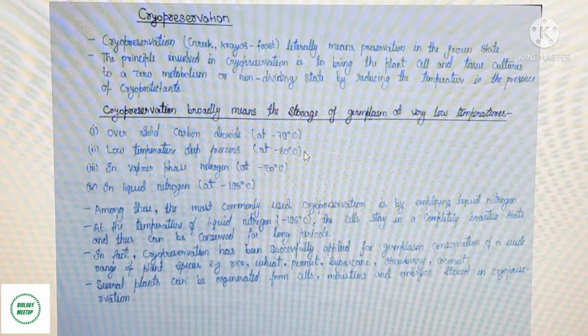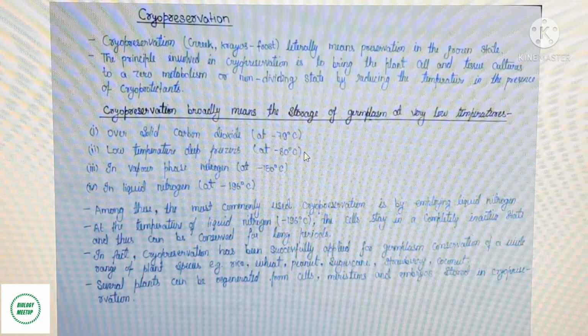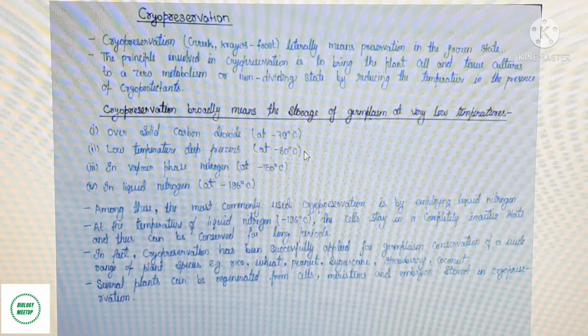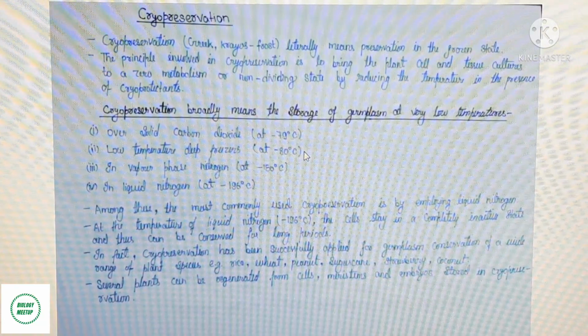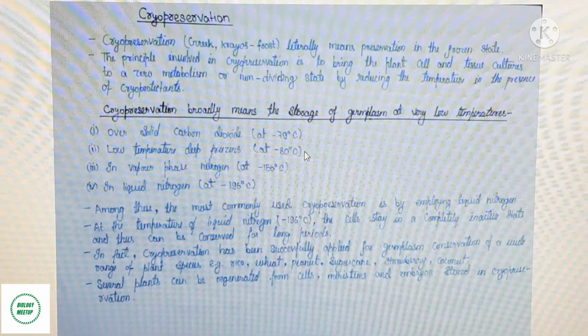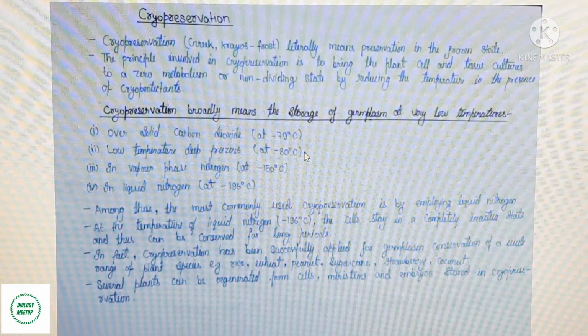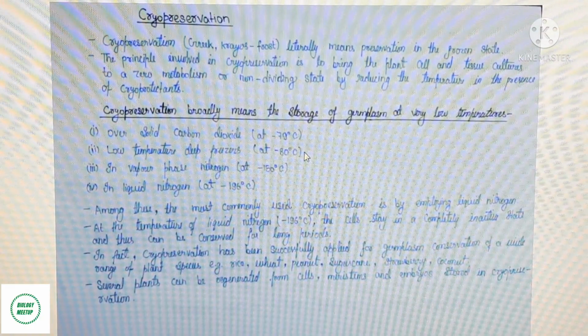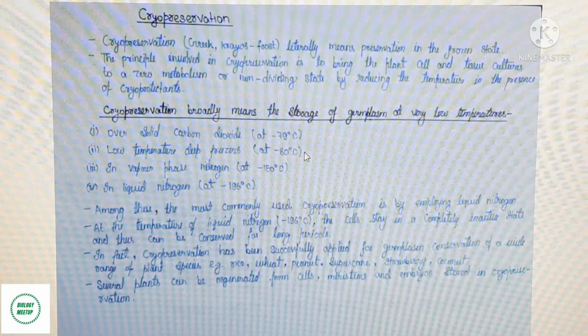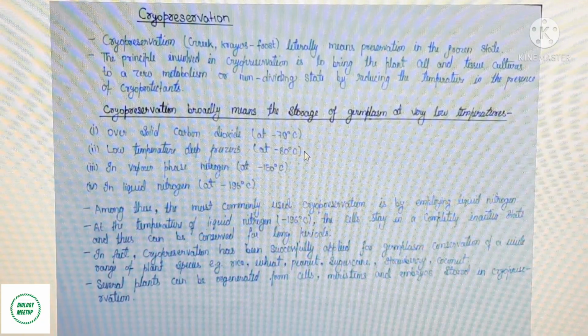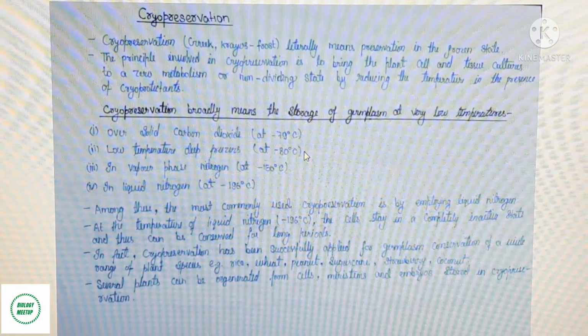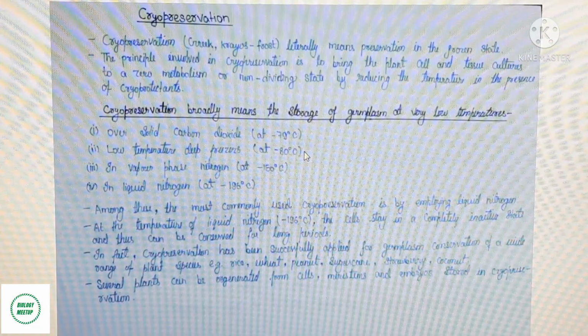Among these, the most commonly used cryopreservation is by employing liquid nitrogen. At the temperature of liquid nitrogen, that is minus 196 degrees centigrade, the cells stay in a completely inactive state and thus can be conserved for long periods.